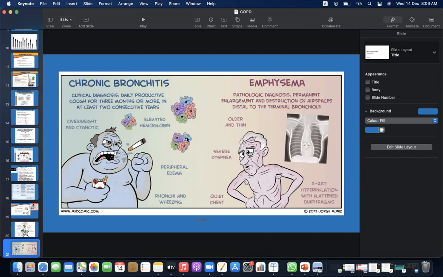Emphysema, pathological diagnosis: permanent enlargement and destruction of air spaces distal to terminal bronchioles. X-ray would show hyperinflation with flattened diaphragms. When the patient presents, he would be older and thin with severe dyspnea, and the chest would be quiet.